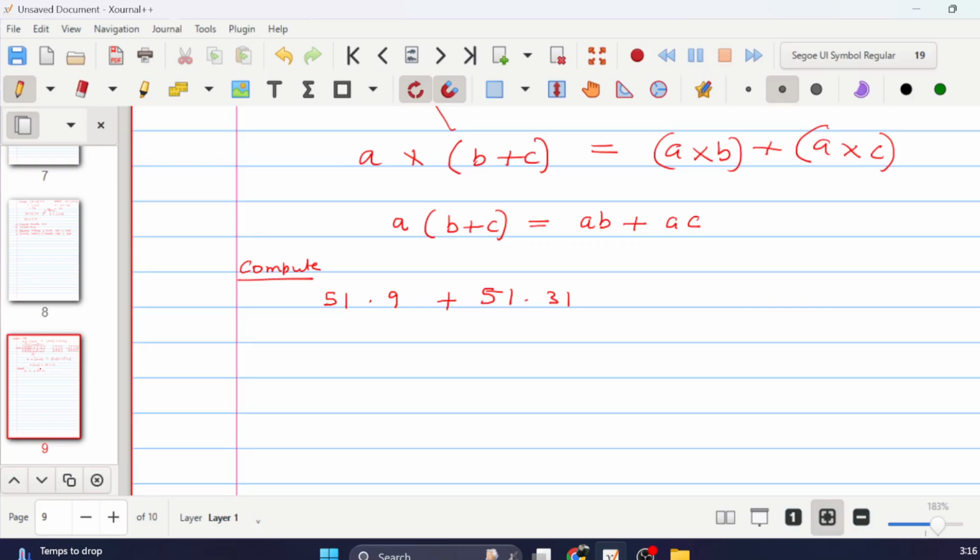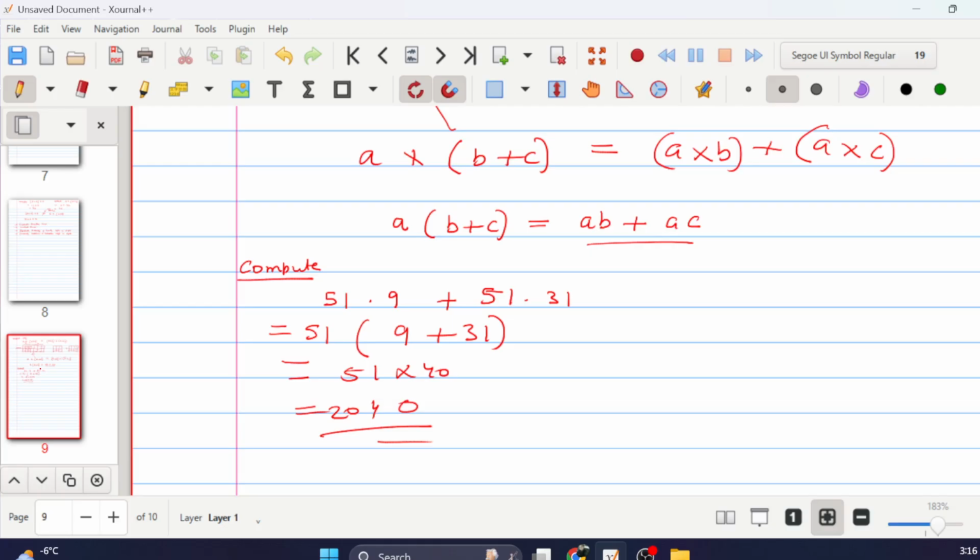So again, what can we do? This is the expanded form. And when we have an expanded form, we can take the common factor out. The common factor is 51. We take it out, and then we are left with 9 and 31. And 9 plus 31 is going to be equal to 40, and this is going to be equal to 2040. So this is how you can do it quickly.